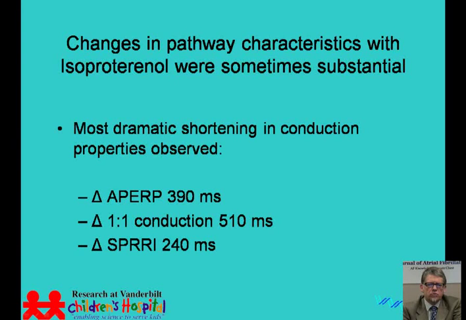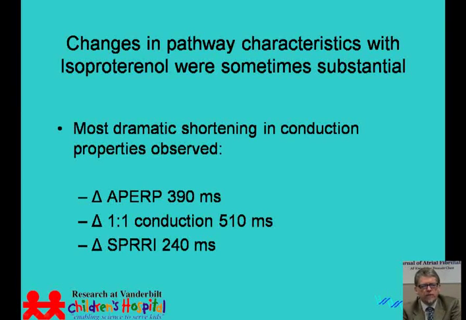The so-called high-risk criteria for accessory pathway properties were seen significantly more often when we infused with isoproterenol. For example, shortest pre-excited RR interval, which is thought to be the most predictive of the accessory pathway properties, was seen in only 7% of our population at baseline, again, in the anesthetized state. But after infusing with isoproterenol, roughly 40% of our patients displayed this property, as shown in this slide.